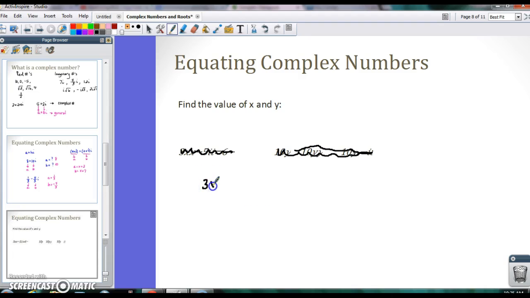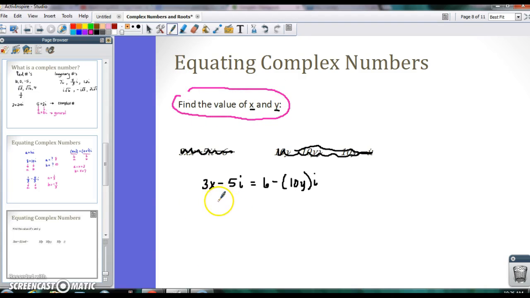3x minus 5i is equal to 6 minus 10yi. And what they're asking us to do is to find x and y. Okay, that's what it says up here, find x and y.